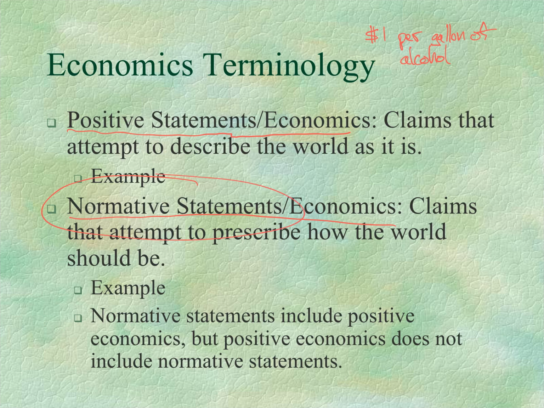So there are extra assumptions required to make normative statements, and we might agree they're reasonable assumptions, but you can't actually prove them. So we require extra assumptions to make normative statements. We will make normative statements in this course later on. We'll talk about the costs and benefits of tariffs and the costs and benefits of pollution and so forth. And a lot of economics is trying to claim we should do this. But there are extra assumptions involved. We want to remind ourselves that there are extra assumptions involved, and those assumptions can't actually be proven. We might think they're reasonable, but it's a different animal than a positive statement, which is just a cause and effect statement.